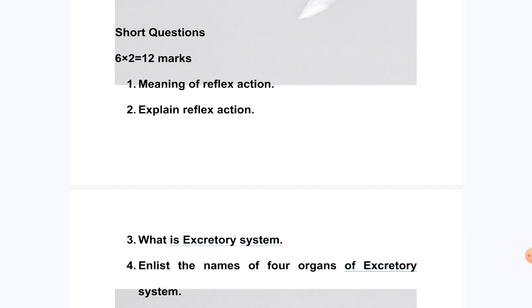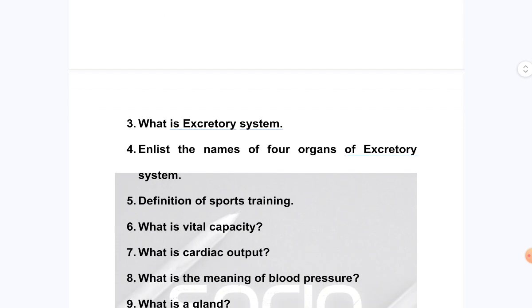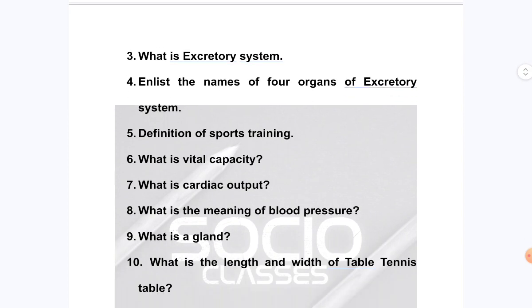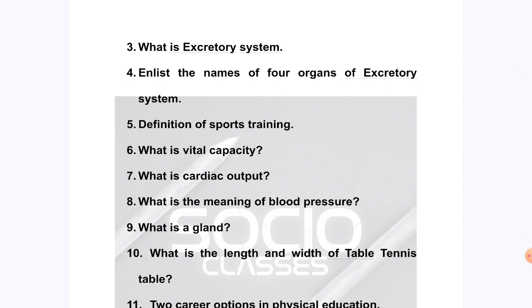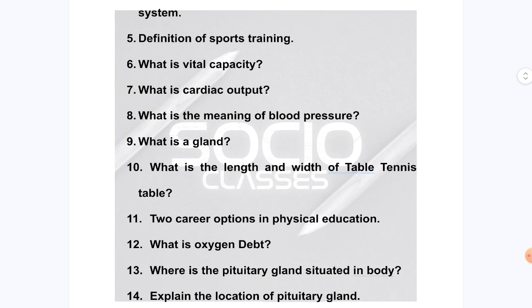एक्शन एंड देन एक्सप्लेन रिफ्लेक्स एक्शन। दोनों का आंसर सेम है, क्वेश्चन मोल्ड करके डाला गया है। एंड देन व्हाट इज़ एक्सक्रिएटरी सिस्टम एंड देन enlist the names of 4 organs of excretory system, and then definition of sports training, and then what is vital capacity, and what is cardiac output, and then what is the meaning of blood pressure, and then what is a gland, and then what is the length